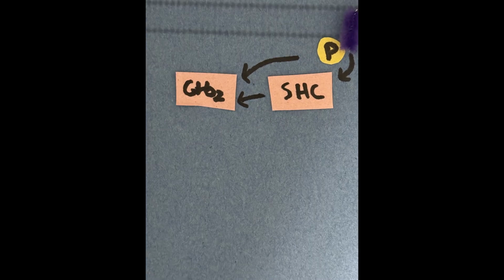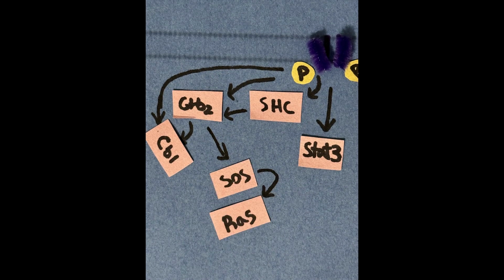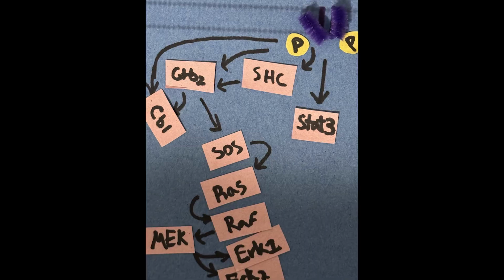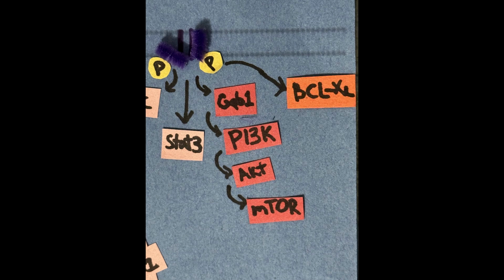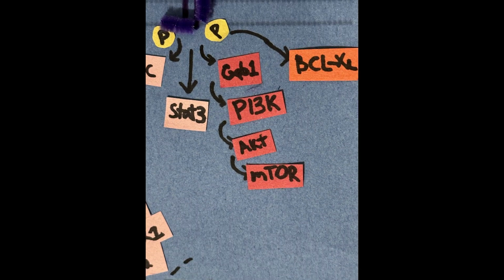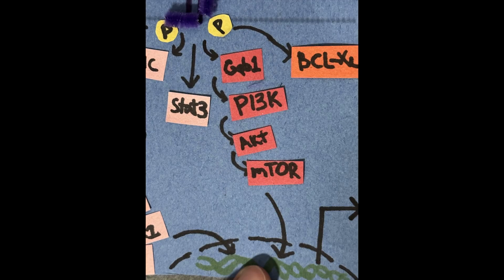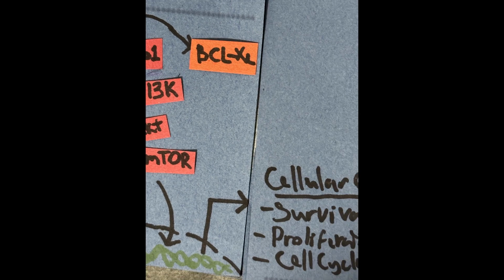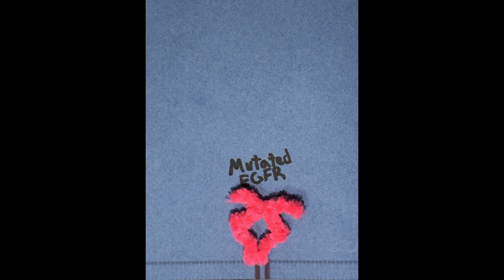Although second messengers are not the primary drivers in this cascade, they play a supporting role in modulating the signal's strength and duration. This cascade amplifies the signal and ensures that even a single ligand binding event can have a profound biological effect. So, under normal conditions, the controlled activation of these pathways results in a balanced cellular response. The regulated signal triggers precise gene expression that governs cell cycle progression, differentiation, and apoptosis. This ensures that cells divide only when necessary, repair any damage efficiently, and die when they are no longer needed. The tight regulation of this process is essential for maintaining tissue homeostasis and overall organism health.